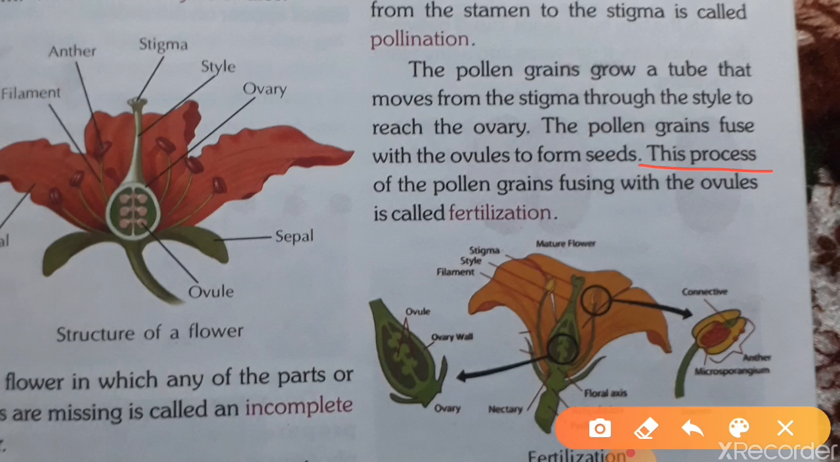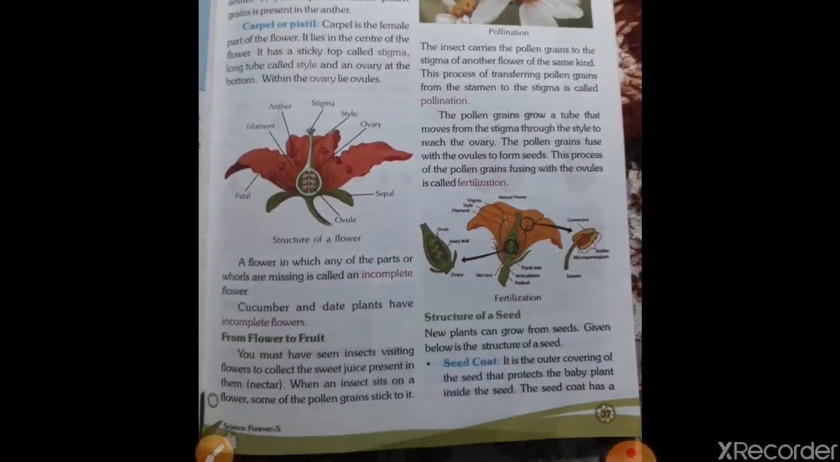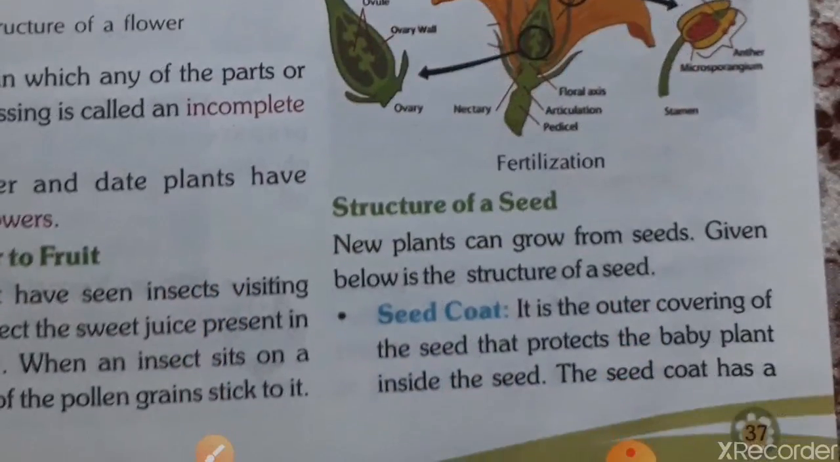And the process of pollen grain fusing, fuse means to combine, to join, to ovule. The fusing of pollen grains with the ovule is called fertilization. I hope you all get it, the process of fertilization. Now next, structure of a seed. Now the seed has formed.